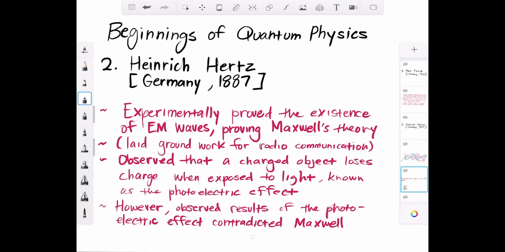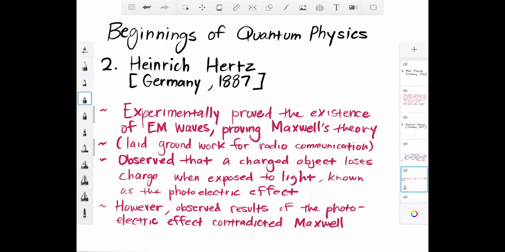However, what he observed in the photoelectric effect is not something that was able to be explained at the time. So that was the contribution of Hertz.